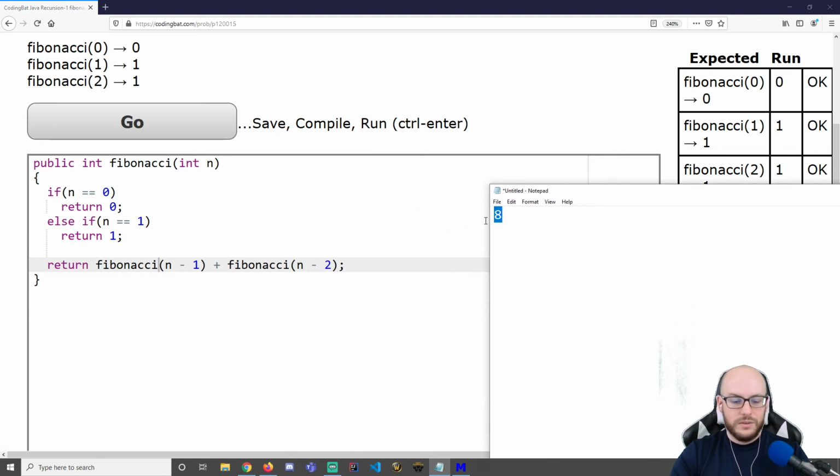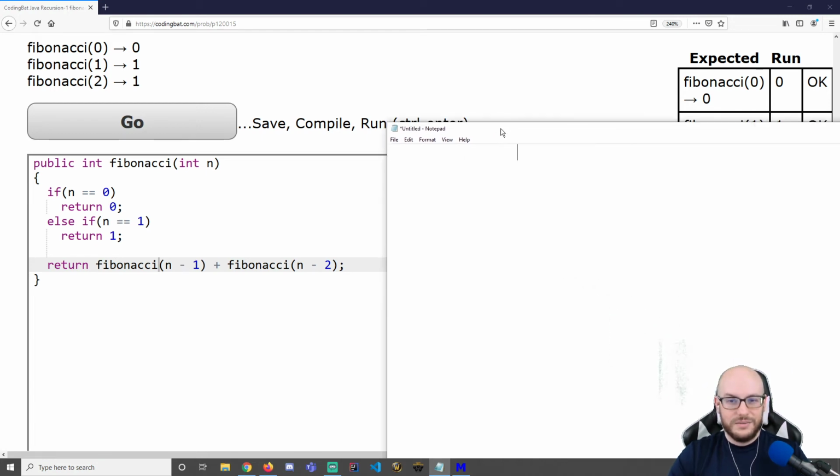I'm going to start out with a call. And you'll see why I'm indenting here in just a moment. I'm going to do Fibonacci 3. We're going to step inside this call and ask, is n equal to 0? No. Is n equal to 1? Nope. So I'm going to return Fibonacci of n minus 1, which is 2, plus Fibonacci of n minus 2, which is 1.